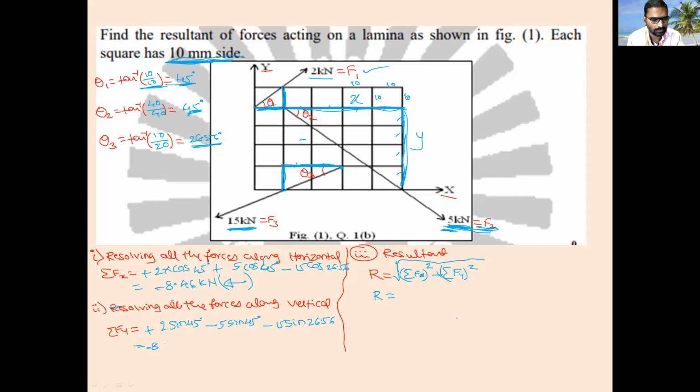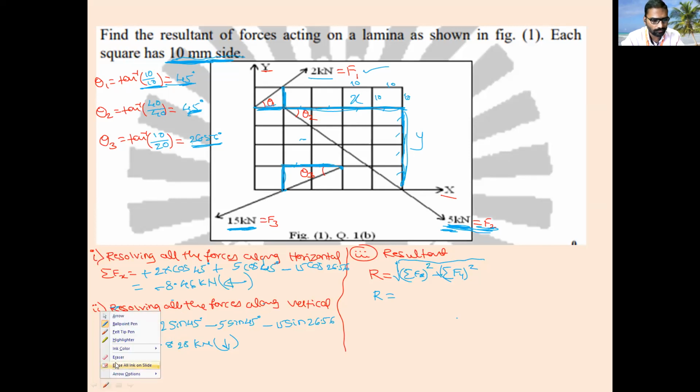Sir, there is 15 sin 45. Wait. Minus 8.828, okay. That is in kilonewton. Minus means it is in the downward direction. Tell me, where, in the second step of resolving all the forces? No sir, it is correct. Okay, correct.